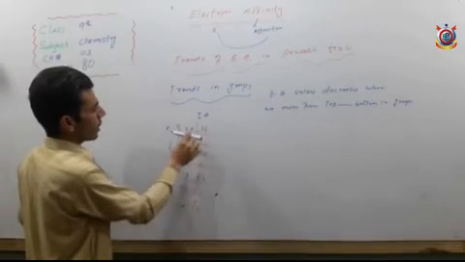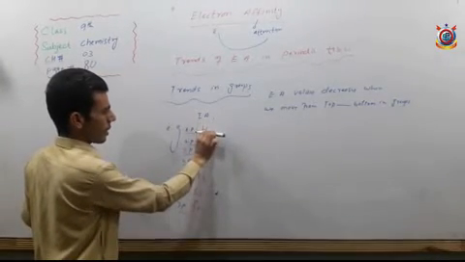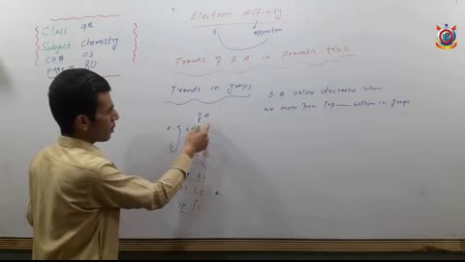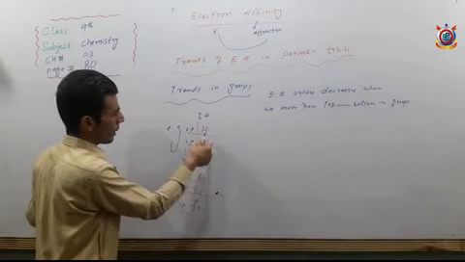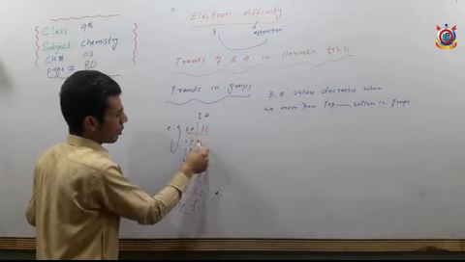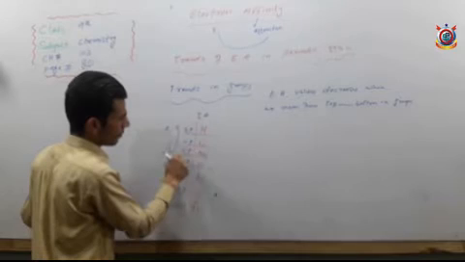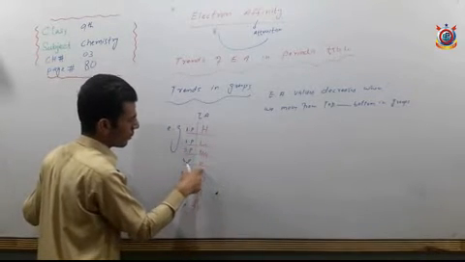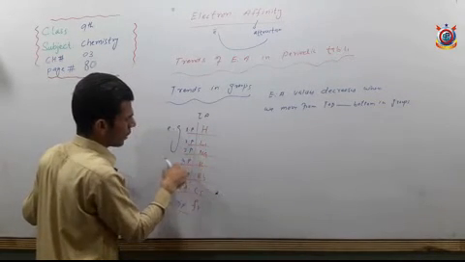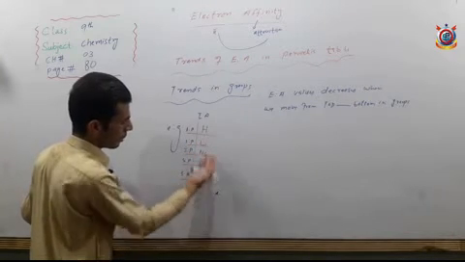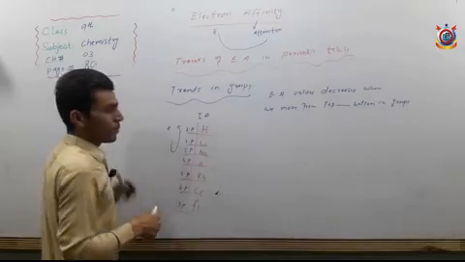The horizontal rows are called periods and the vertical columns are called groups. Hydrogen is a member of group 1, period 1. Lithium is a member of group 1, period 2. Francium is a member of group 1 and period 7.